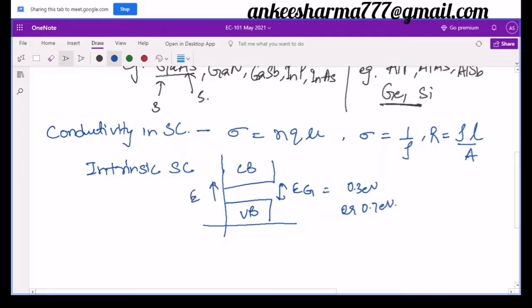Now what is going to happen inside it? Let me take two temperature ranges, one at 0 Kelvin. At 0 Kelvin we are not giving any energy to the electrons present in this valence band. When they do not get any energy, they will not excite to the conduction band, and there will be no conductivity, and we can say that this semiconductor will act as a perfect insulator.